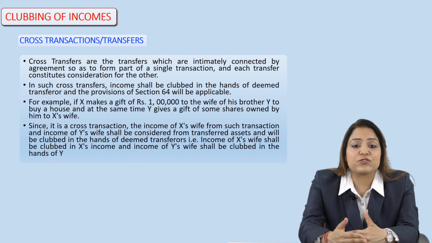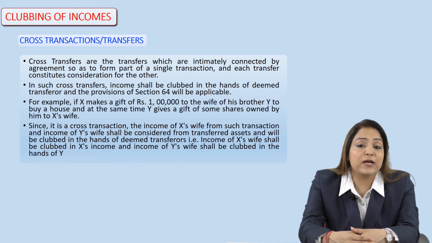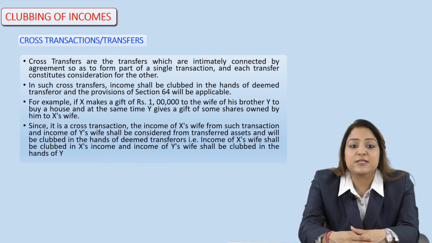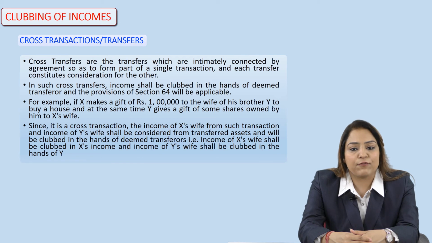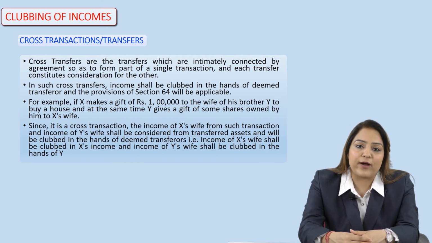Since it is a cross transaction, the income of X's wife and the income of Y's wife from such transferred assets will be clubbed in the hands of the deemed transferors. Who are the deemed transferors here? The income of X's wife shall be clubbed in X's income and the income of Y's wife shall be clubbed in the hands of Y.